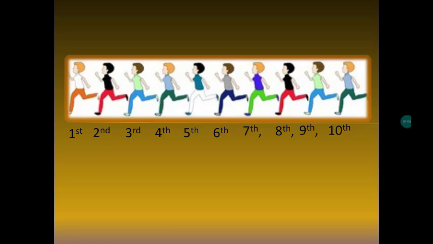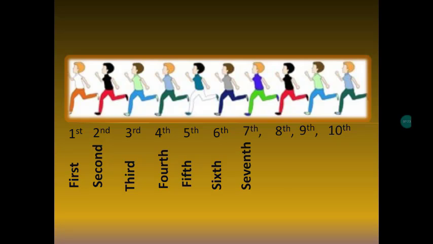First, second, third, fourth, fifth. These are the ordinal numbers. Now in words, we will say first, second, third, fourth, fifth, sixth, seventh, eighth, ninth, and tenth. Okay, see the spelling of this